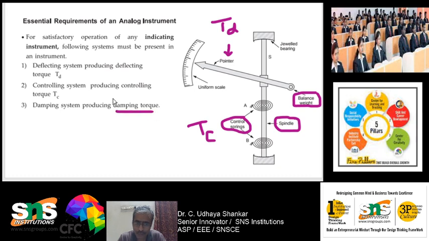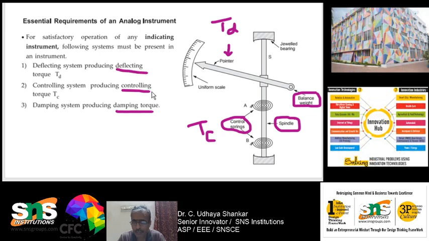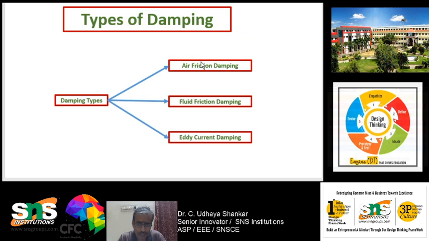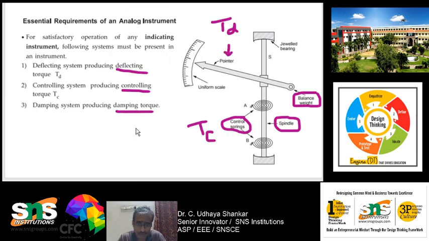So three types of torque. One is used to deflect the needle. The other one is used to control, so it has to settle at a particular value. Then the third one is the damping, which is used to prevent the oscillation. Please understand. Hope you are all clear. So types of damping. Then how to damp? There are three types of damping. As I have discussed, there are three types of torques: the deflecting torque, controlling torque and damping torque.